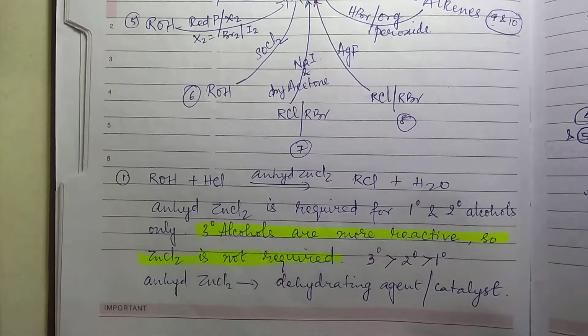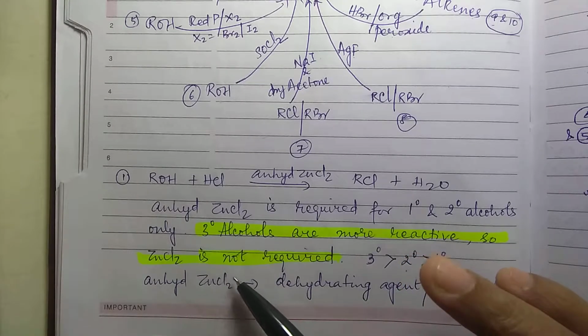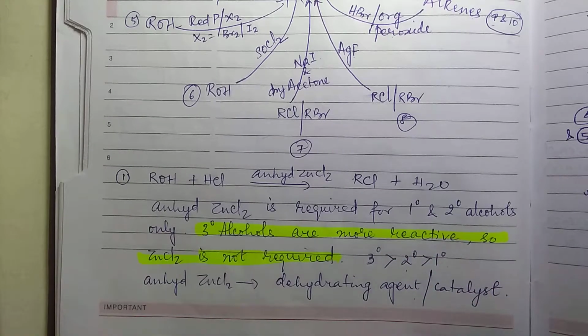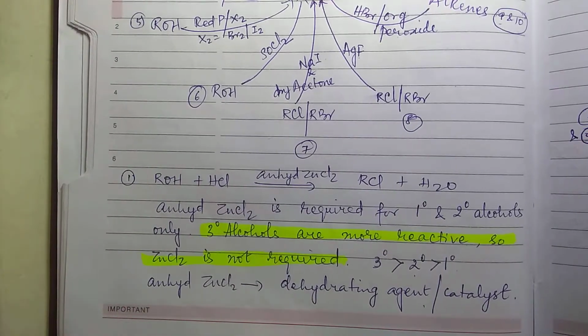Now in the case of the first one, what you call the Lucas test, tertiary alcohols are more reactive than secondary, than primary. The anhydrous zinc chloride is the dehydrating agent, or you may also say it is a catalyst. Why are tertiary alcohols more reactive? That is because OH can easily get released from the R group, which makes RCl or RBr formation take place easily, right?